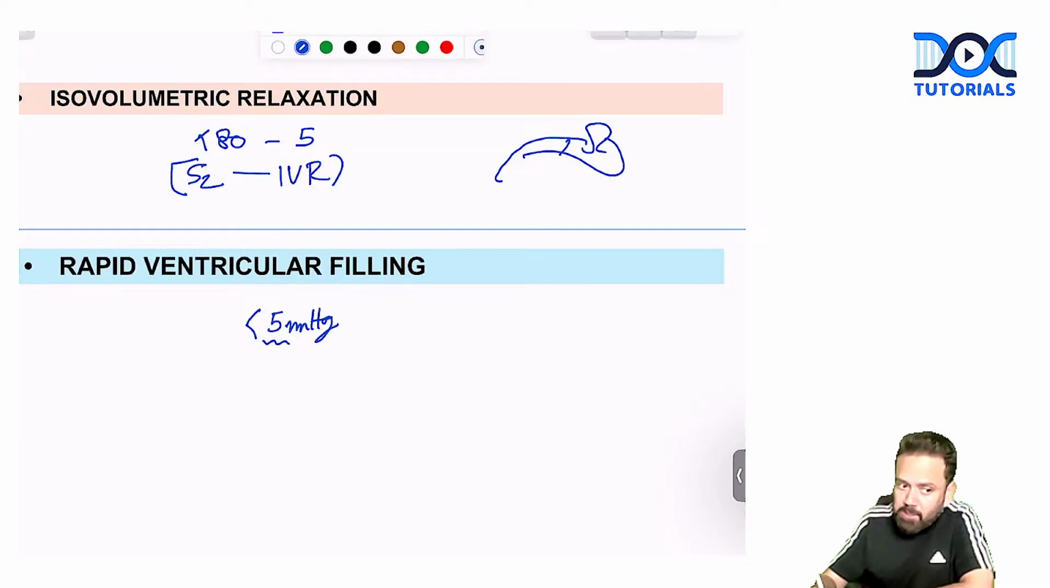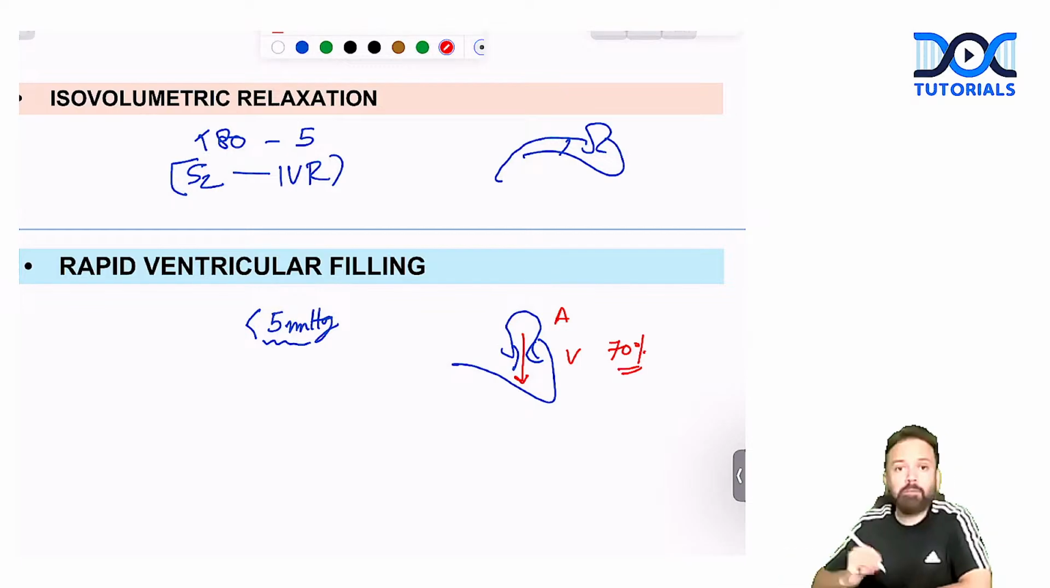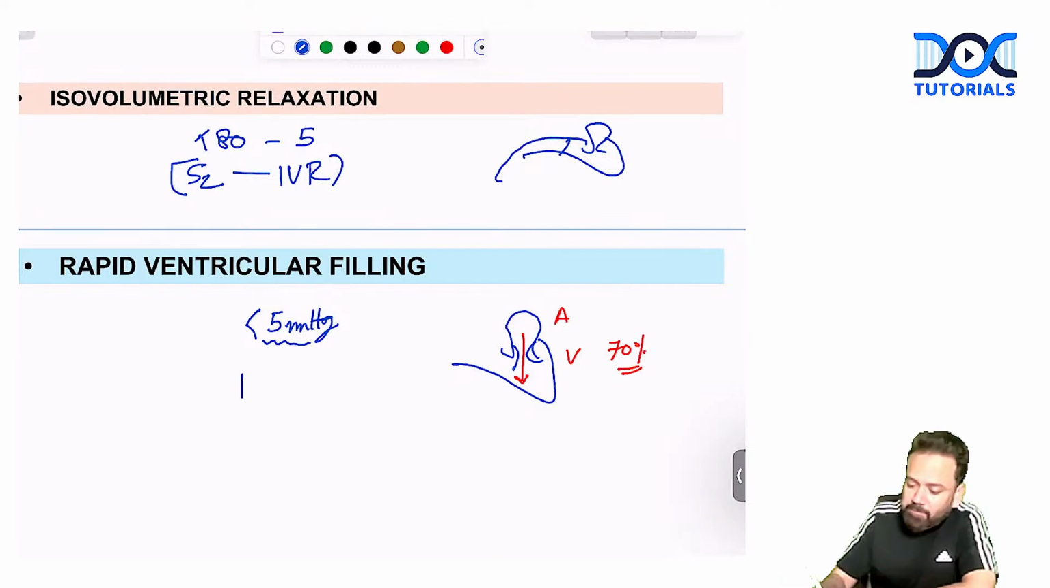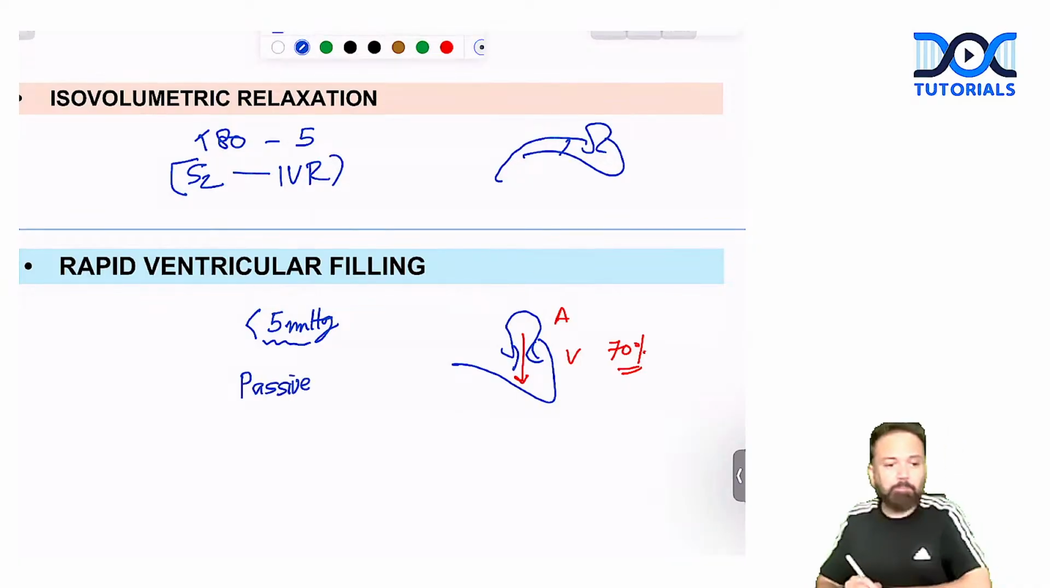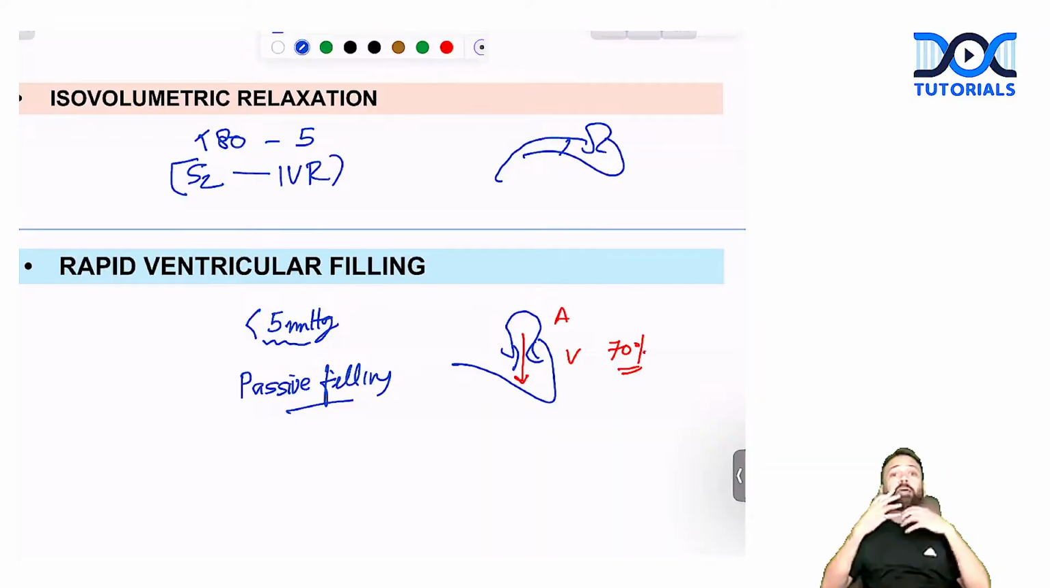Now, when pressure is below 5 mmHg, what happens? The AV valve will open and a rapid gush of blood will happen from atria to ventricle, and this is 70% of the blood. Is it active or passive? It is passive. It is a passive filling of the ventricle. Atrial contraction was active, but this is passive.